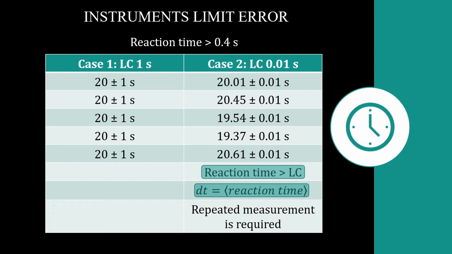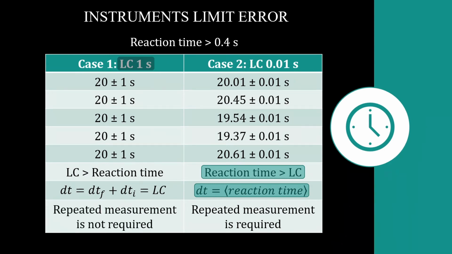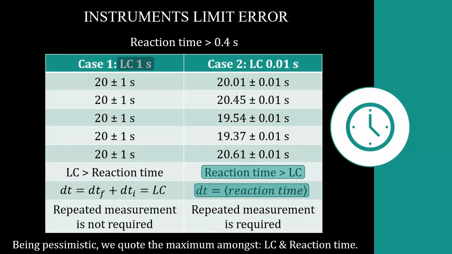While in case 1, the instrument's least count is 1 second, which means least count is more than reaction time. Thus the error in the time is the least count. Also, when we experiment using such a stopwatch, every time we end up getting the same best estimate as no human error is introduced. Thus repeated measurement is not required. The conclusion is that we be pessimistic and quote the maximum amongst least count and reaction time.